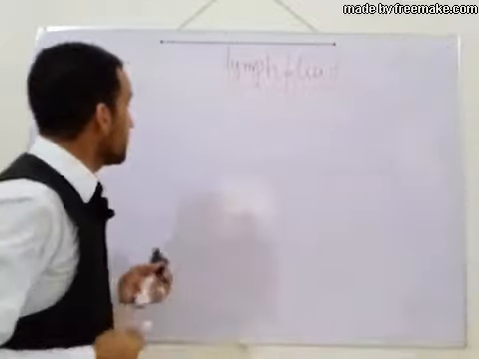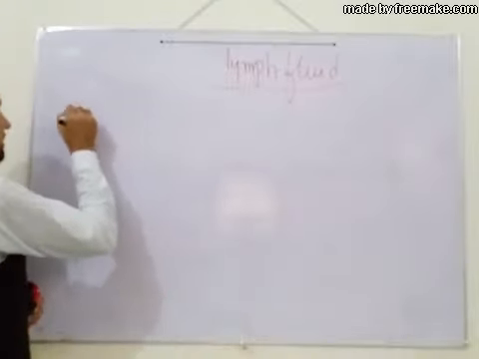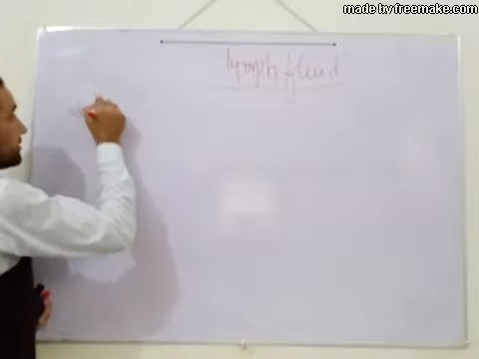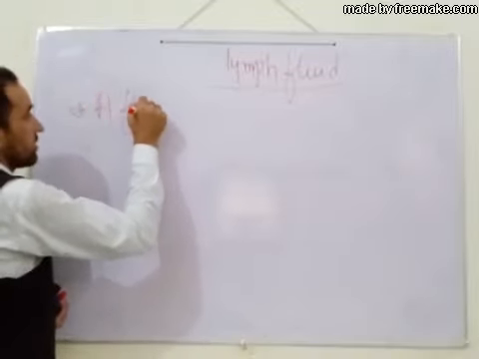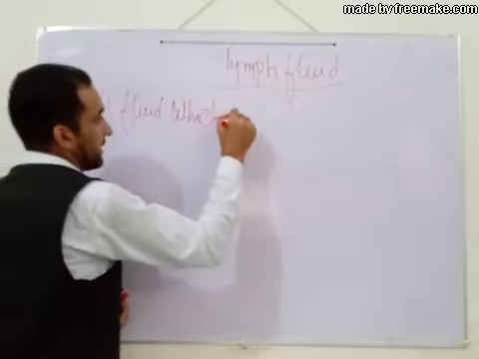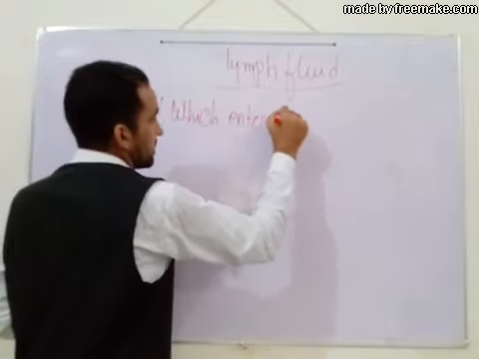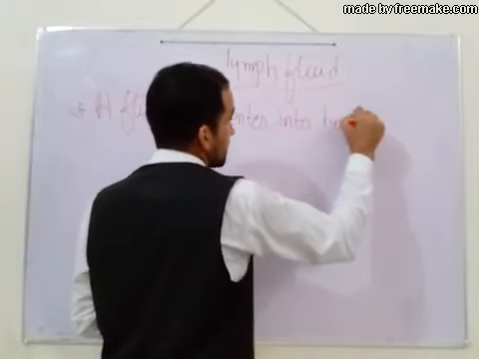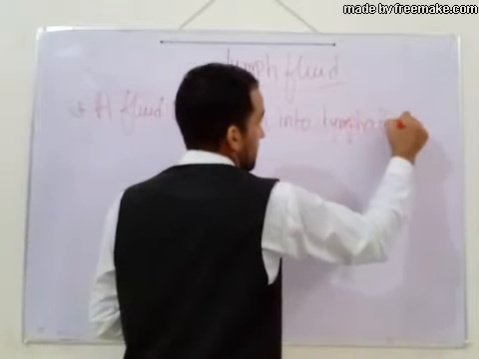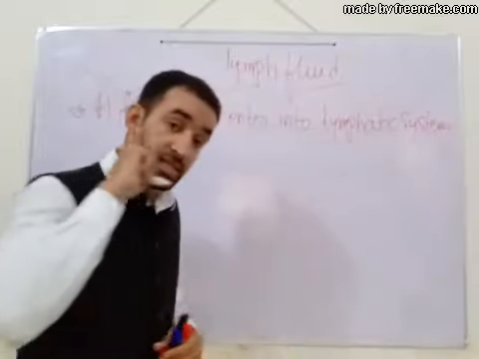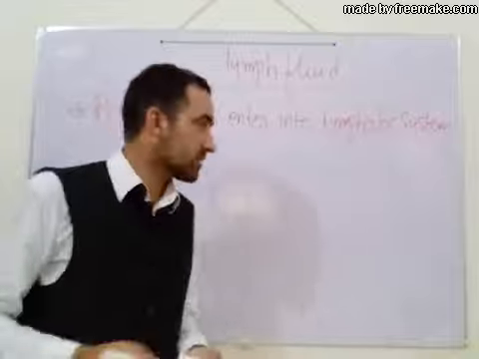We have to remember some points. For example, lymph fluid is a fluid which enters into the lymphatic system from extra tissue space or interstitial space.